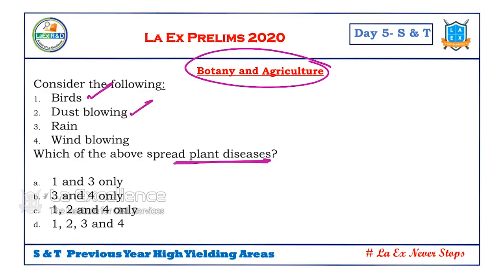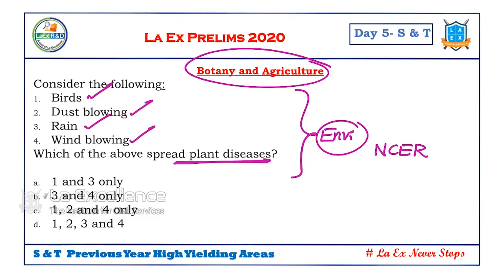Birds, dust blowing, rain, wind blowing. Though this looks like an environmental issue, these are part of our NCERT. Again, this is there in one small box in the NCERT book. If you read NCERT 6th to 10th, you might have observed this is there in a special box. Right. So that's why we insist you read NCERT 6th to 10th. Okay. All these can spread the plant diseases.